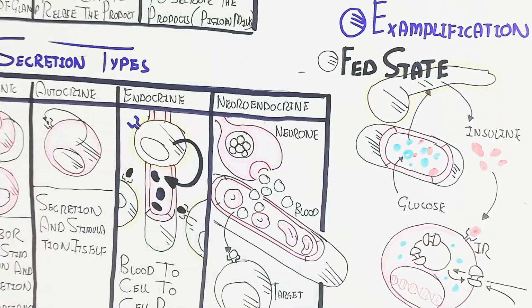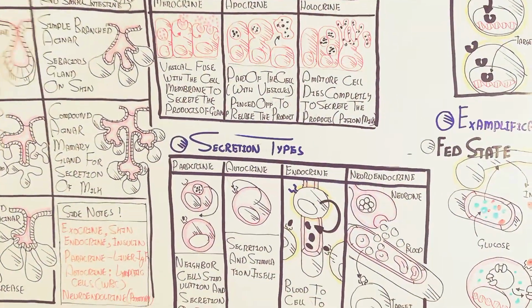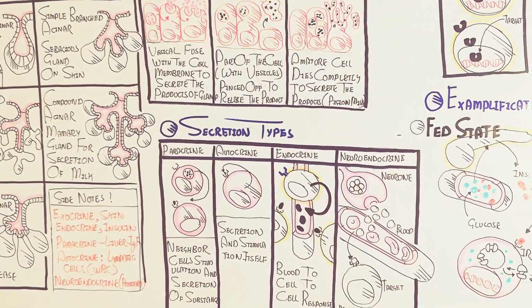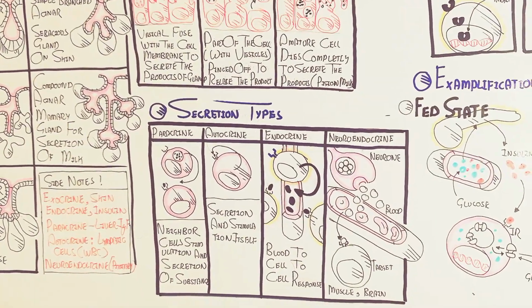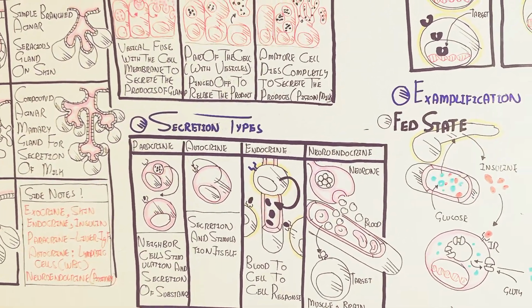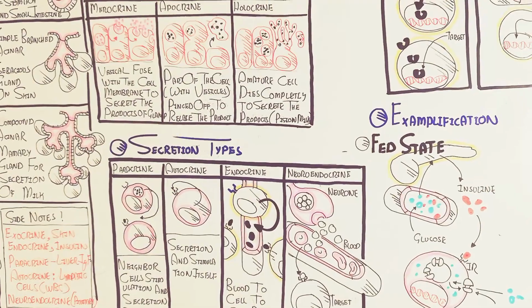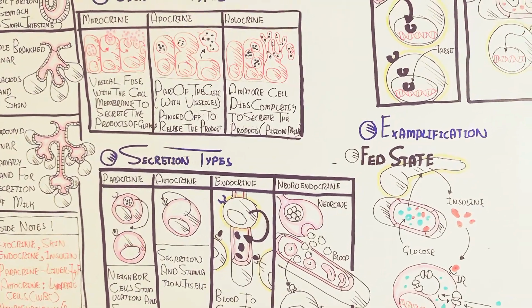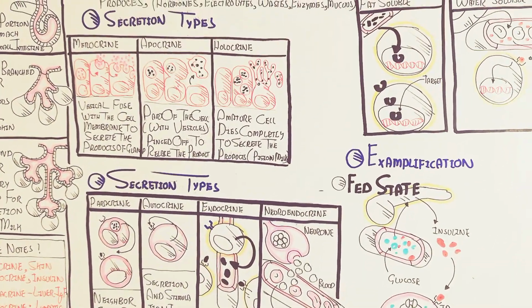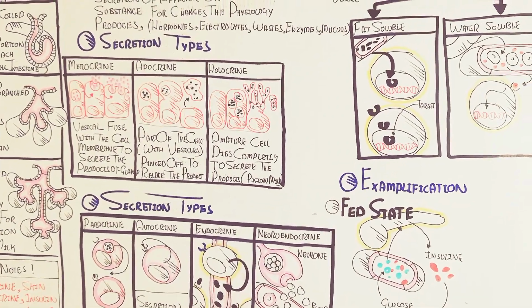We have discussed in this video the gland types and their function and their secretion types. We have discussed the individual secretion types as well as the secretion types on the basis of their action and mechanism. I hope this makes sense to you.